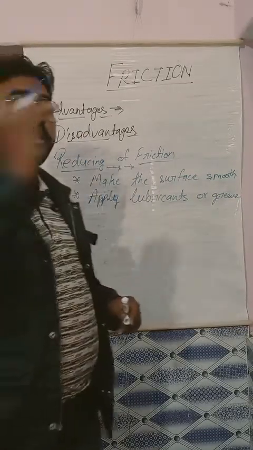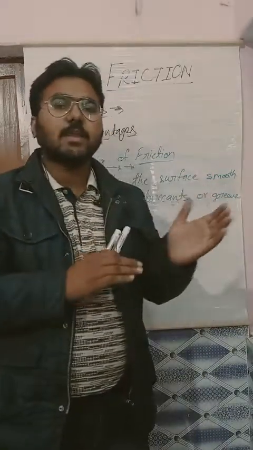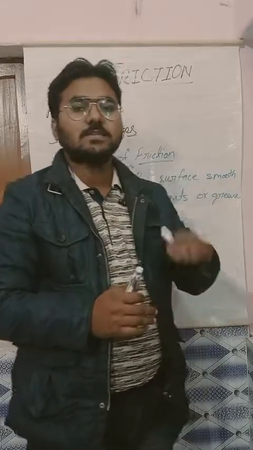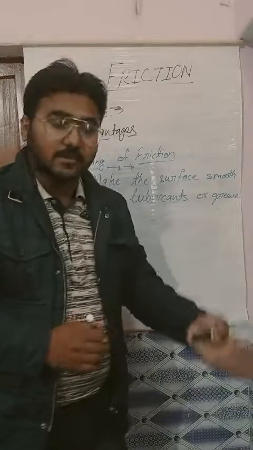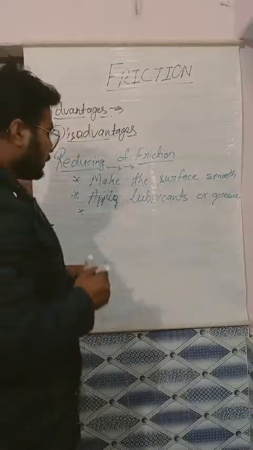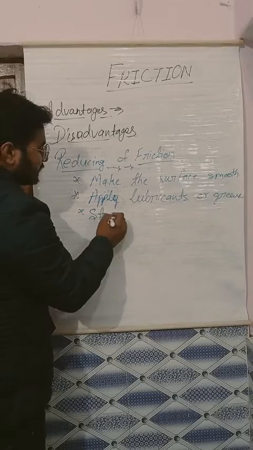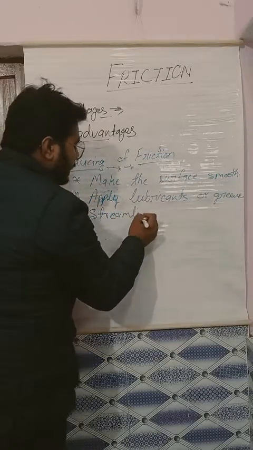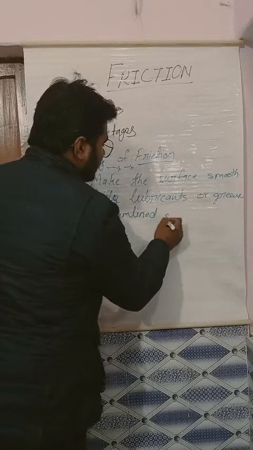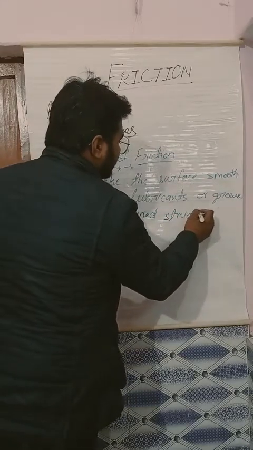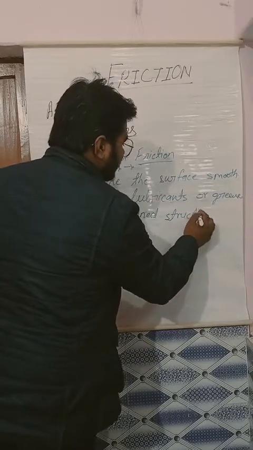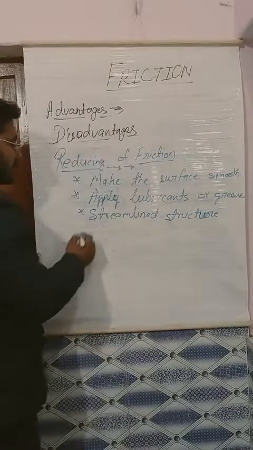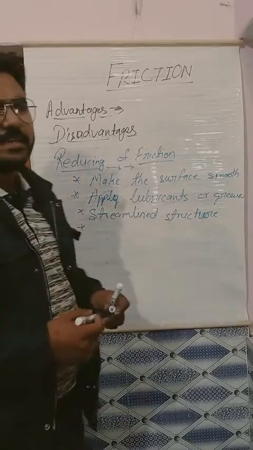Okay, the planes that are moving at a high altitude also have to deal with friction. So their body is made streamlined. Because of being streamlined, the friction is less, and if the friction is less, the planes can fly easily. Birds can fly easily because of their streamlined body. So what we can say: streamlined structure. This can help in reducing friction.